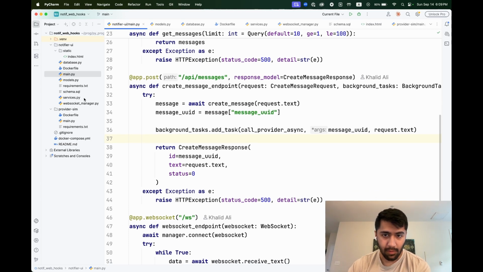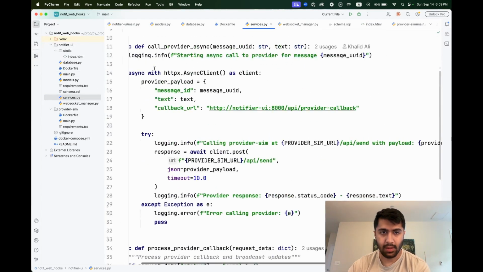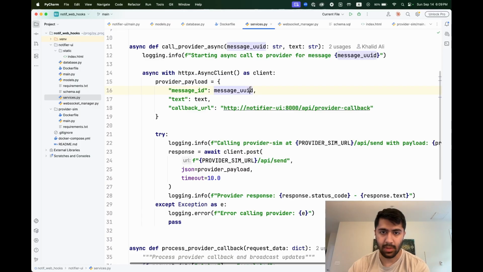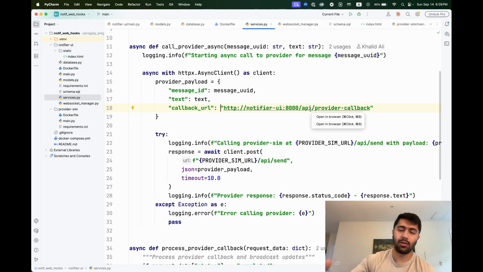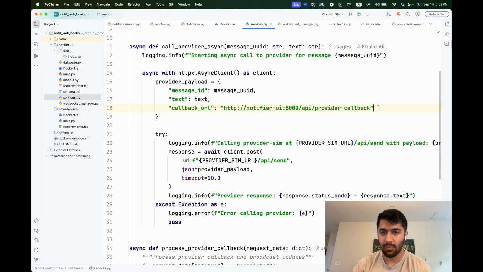Now, the call provider, as you can see here in the payload, takes in the message, the text, and you'll notice this callback URL. So we're actually going to send that over to the Twilio, and we'll expect the provider to call to send its response back to this URL.